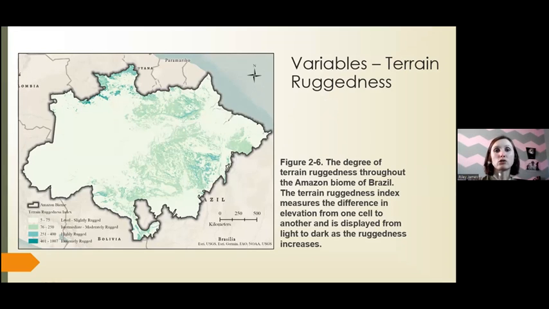And that produced this final terrain ruggedness map. And I have areas that had an elevation change of anywhere from 5 to 75 meters in that light green. They're categorized as level to slightly rugged, followed with a change of 76 to 250 meters in that darker green, and that was categorized as intermediate to moderately rugged. And then we have a change of 251 to 400 meters in that lighter blue as highly rugged, and finished with that dark blue, which is a change of 401 to 1007 meters, and that's labeled as extremely rugged.